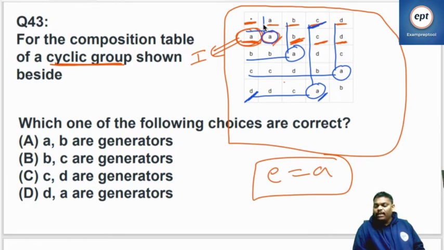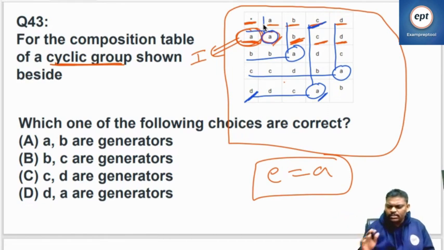So B into B is A, identity element is coming, so B inverse is B. C into D is A, so C inverse is D. Next one, D into C is going to be A. Right? Everyone fine? Inverses also perfect. So every person's inverse you know.